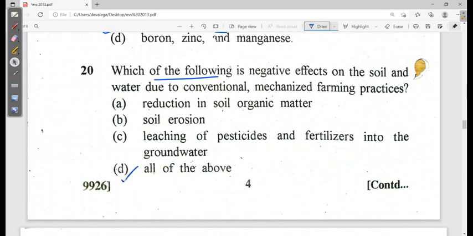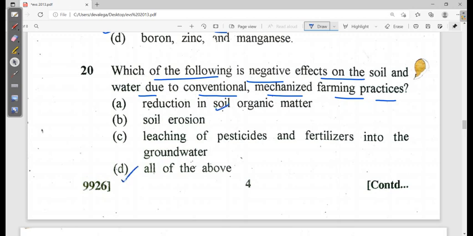Which of the following is a negative effect on the soil and water due to conventional mechanized farming practices? Reduction in soil organic matter? Yes, if you do mechanized farming practice and conventional treatment, then obviously the soil will lose its fertility. So this is correct.